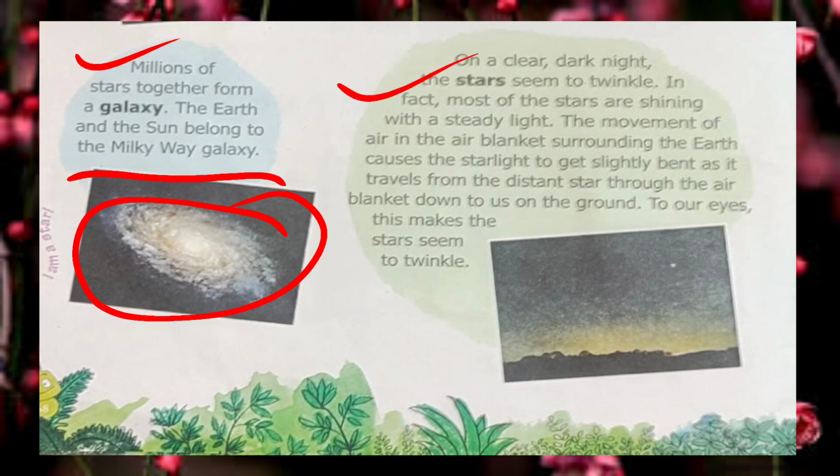Here, on a clear dark night, the stars seem to twinkle. In fact, most of the stars are shining with a steady light. The movement of the air blanket surrounding the earth, what is the air blanket surrounding? That is known as atmosphere. The atmosphere of the earth causes the starlight to get slightly bent as it travels from the distant star through the air blanket down to us on the ground, to our eyes. This makes the star seem to twinkle.